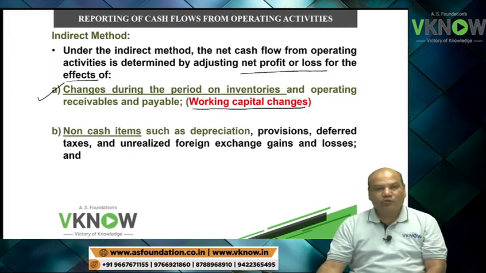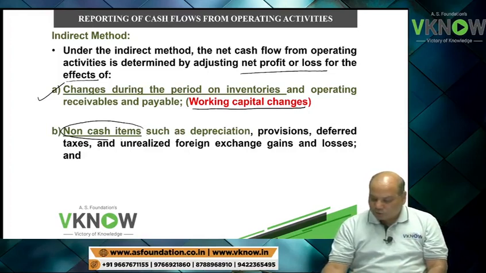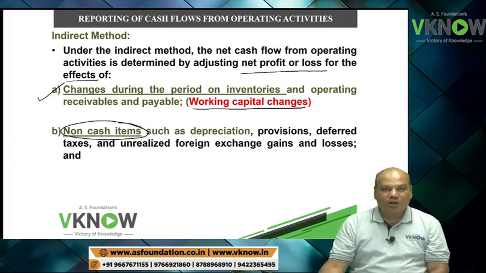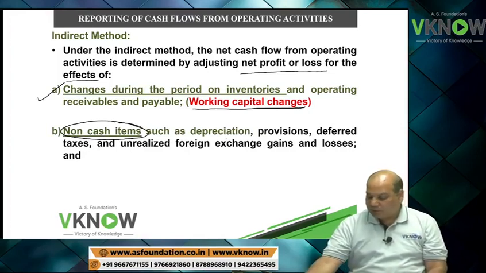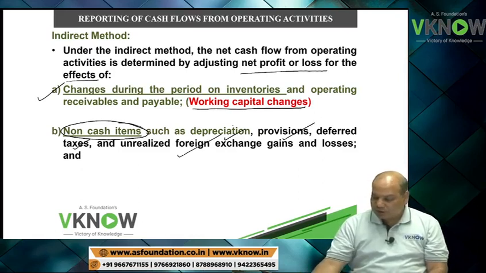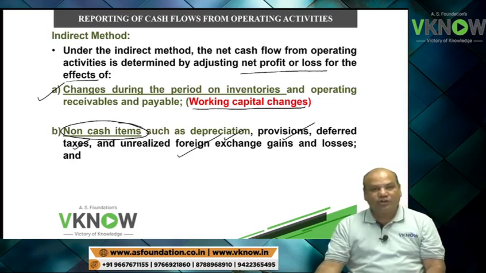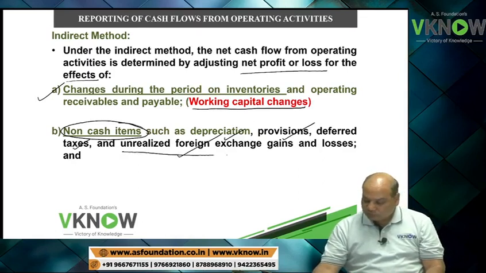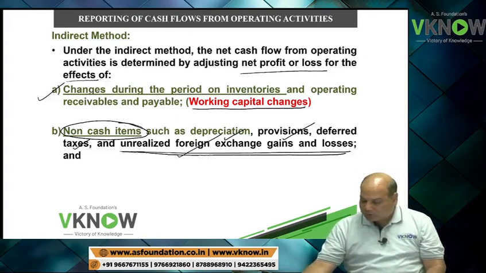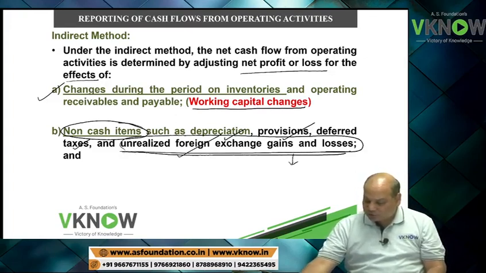The second adjustment is non-cash items which are included in the P&L account, like for example depreciation, provisions, deferred tax, and any unrealized foreign exchange gain and loss. This I will explain later. Unrealized foreign exchange gain and loss, you might have studied in AS 11.